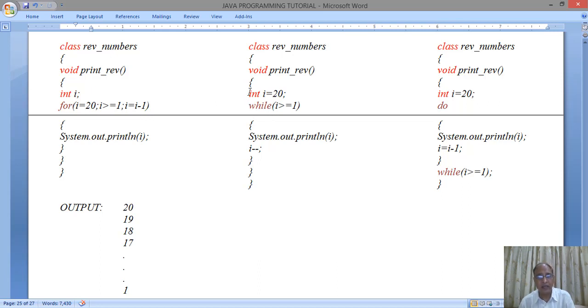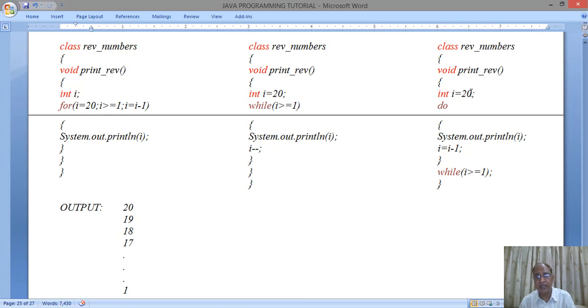Again in the while loop, int i is equal to 20. Now the initialization is done as 20, and while i greater than or equal to 1 means till the value of i remains greater than or equal to 1, the loop will perform, and as soon as it comes to 1, it will end. It means from 20 to 1 the numbers will be printed. In the do while loop also the same situation.